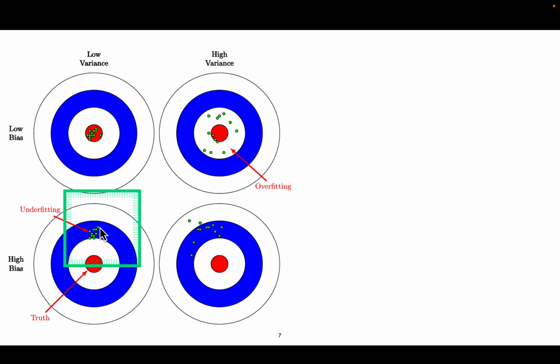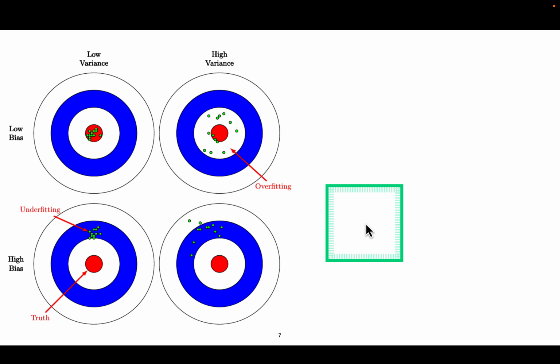It is just focusing on a particular group. So this will be like an underfitted model. And the last category is the worst, which is all spread out, which is high bias and high variance. So that's why data is all spread out without being able to focus on what is required to be predicted.